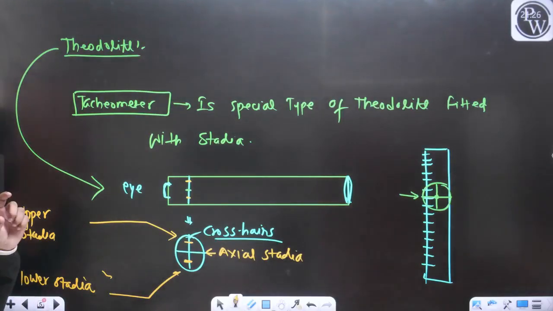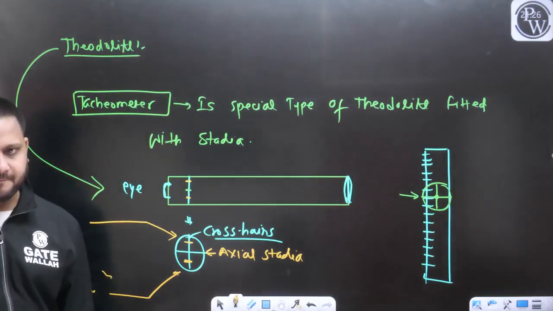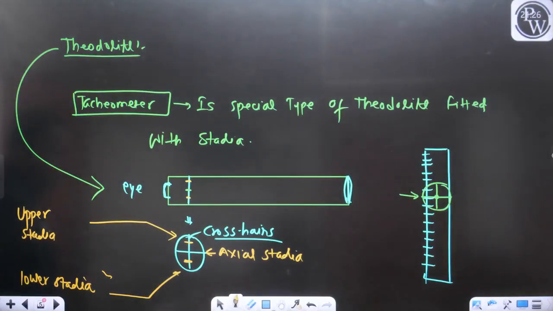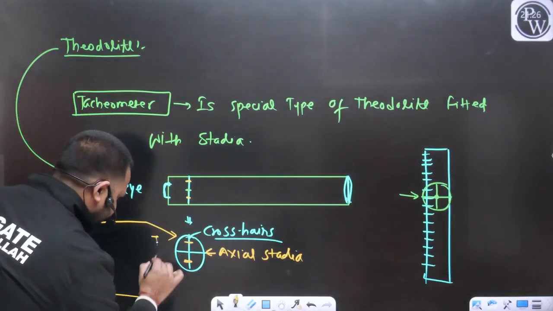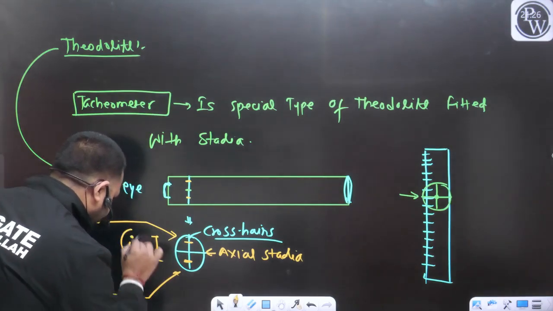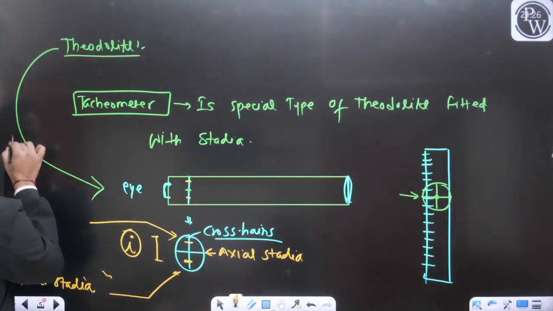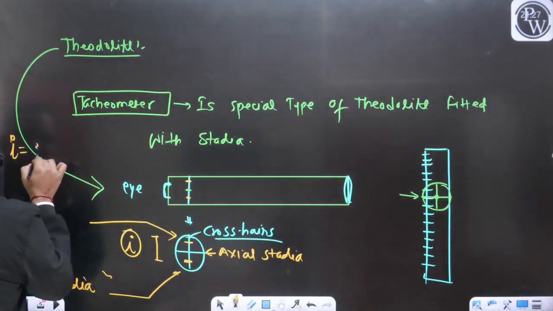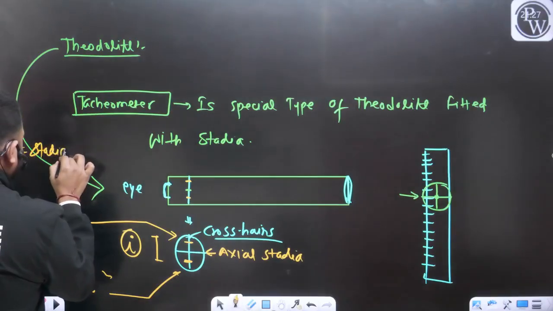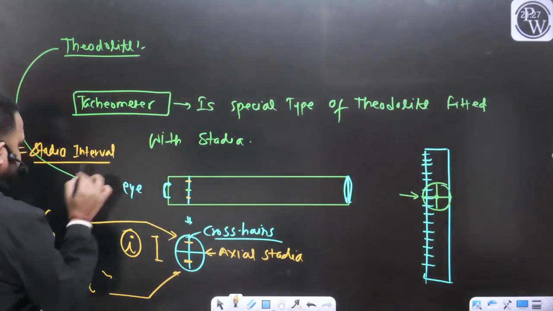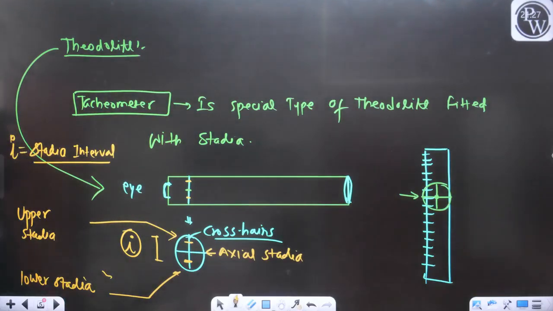And the spacing between these two additional markings, the spacing between the upper stadia and lower stadia, we can represent with the help of the small i. Small i is the stadia interval.